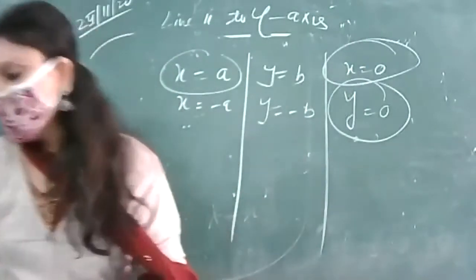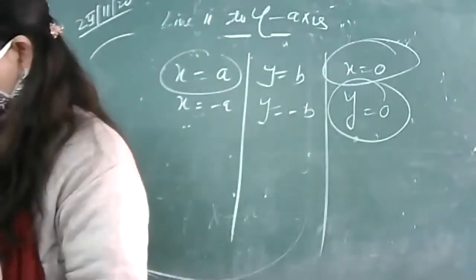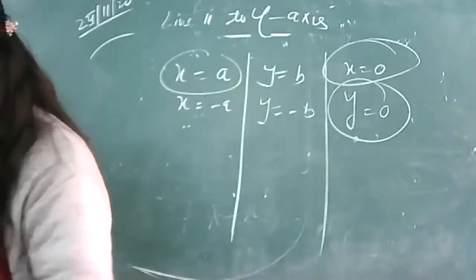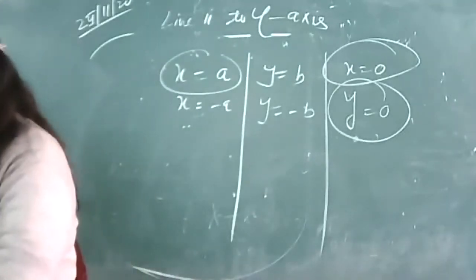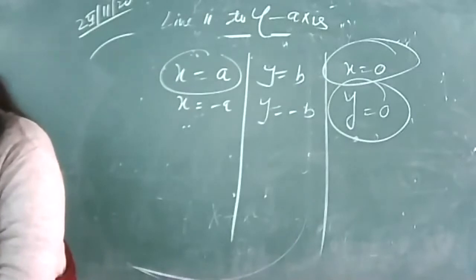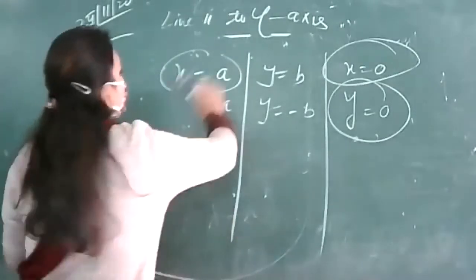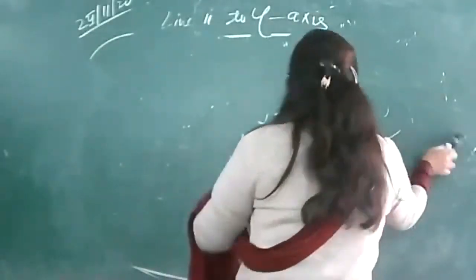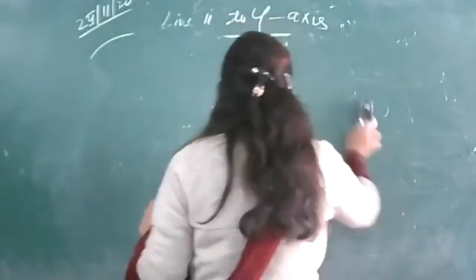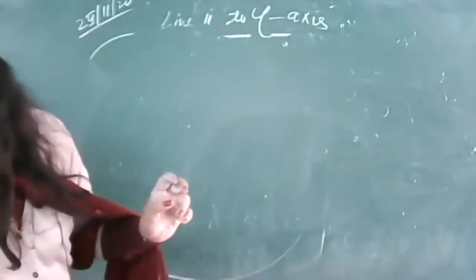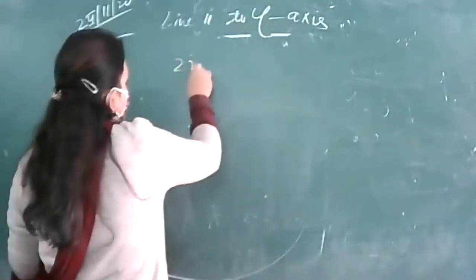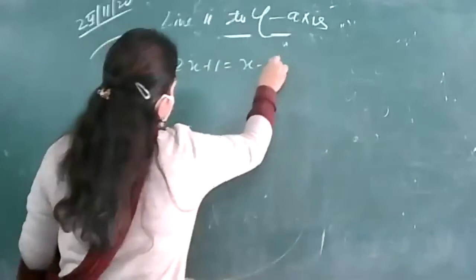चलिए let us do one question of the same sort. टू एक्स प्लस 1 equal to x minus 3.